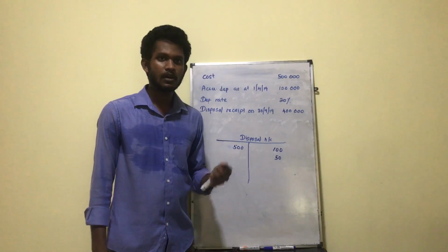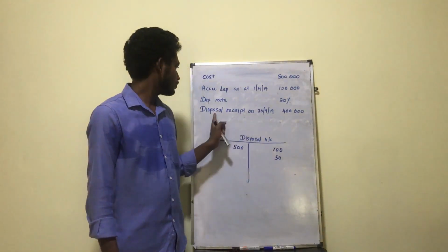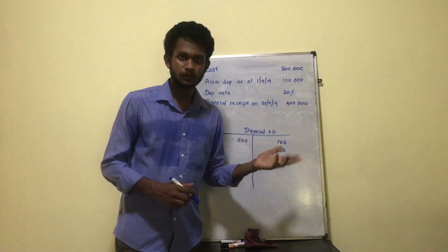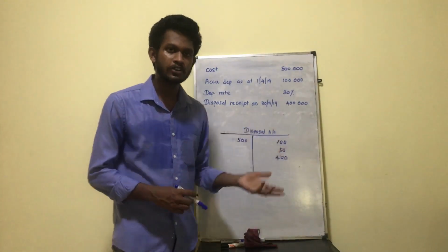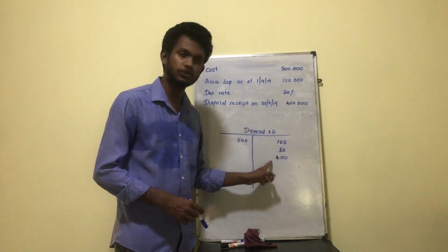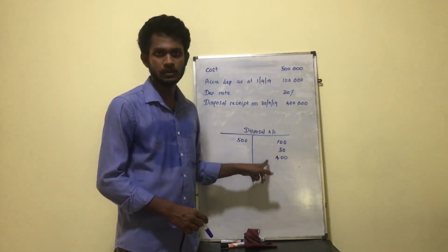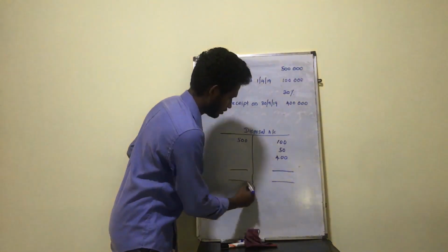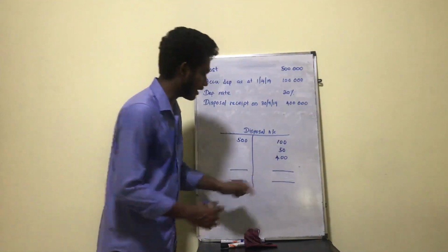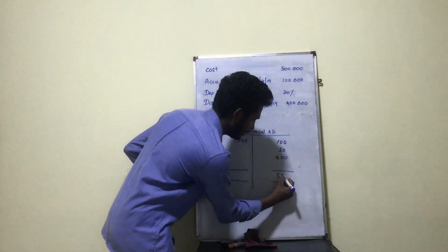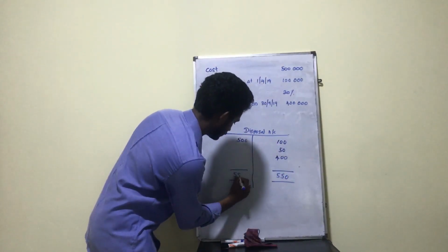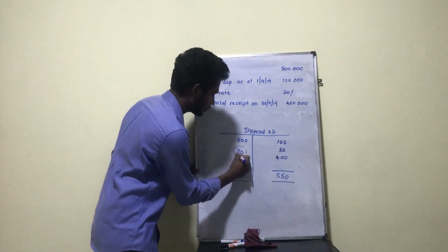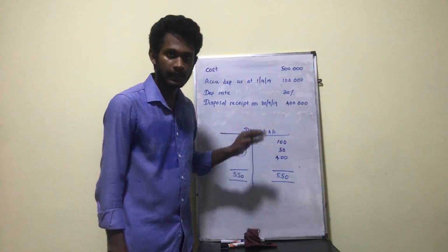And what's the fourth step? Recording the disposal proceeds. So the disposal receipt on 30th September 2019 is 400,000. So you are receiving that 400,000 in cash. So your cash account should be debited, whereas the disposal account should be credited, 400,000. Now that's all. Now we balance the account. So this side is greater, so altogether 550, and then there's a difference of 50,000. This is the disposal gain or loss.